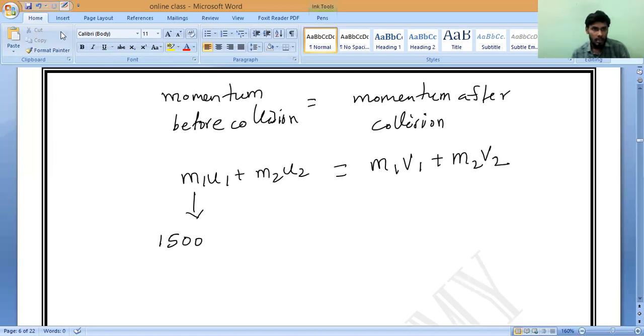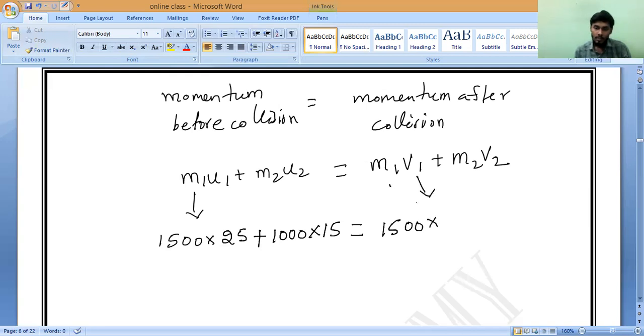So 1500 into 25 plus m2, which is 1000, into u2, which is 15, equals m1, 1500, into v1, which is 20, plus m2, 1000, into v2.